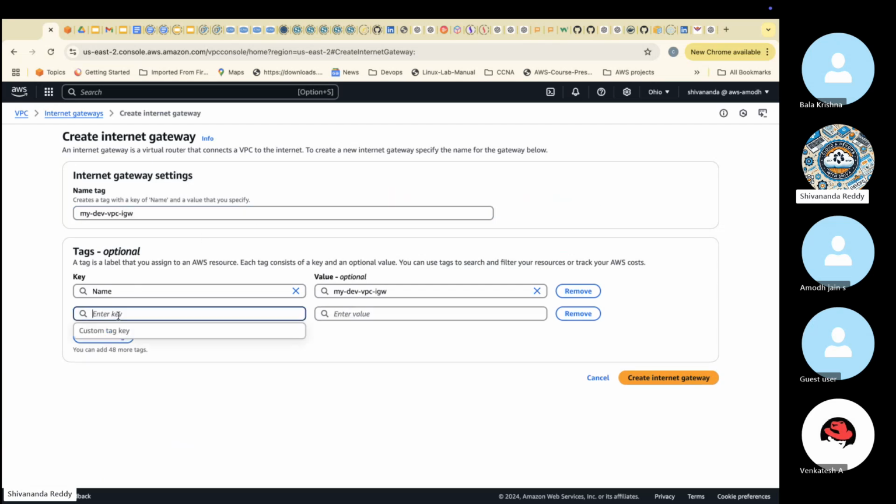So then for this one, usage, provide internet to VPC. I mean, this is optional, guys. It's not mandatory to provide. It's optional. Just for understanding purpose only, I'm providing this value. Okay. Then create internet gateway.